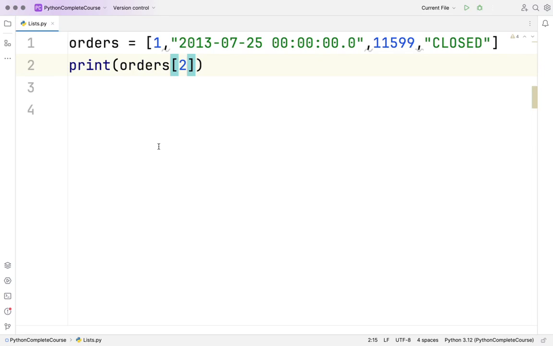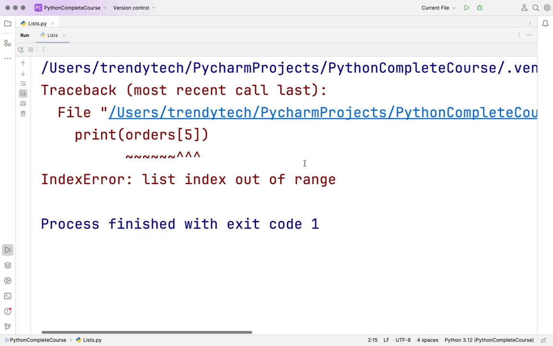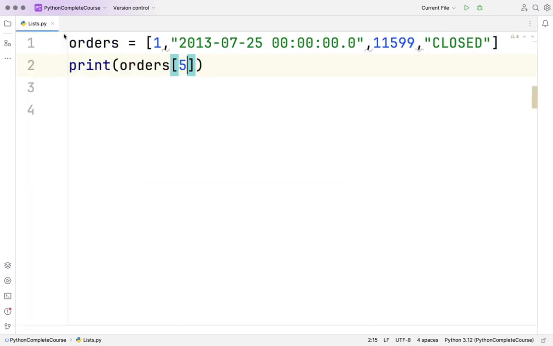That means it's a sequence. Whenever the ordering matters, indexing will work. So with the index, I am able to retrieve this value. Now, what if I say orders of 5? We have indexed only till 0, 1, 2, and 3, so it's not available. It will throw an error saying list index out of range. I hope this is clear.